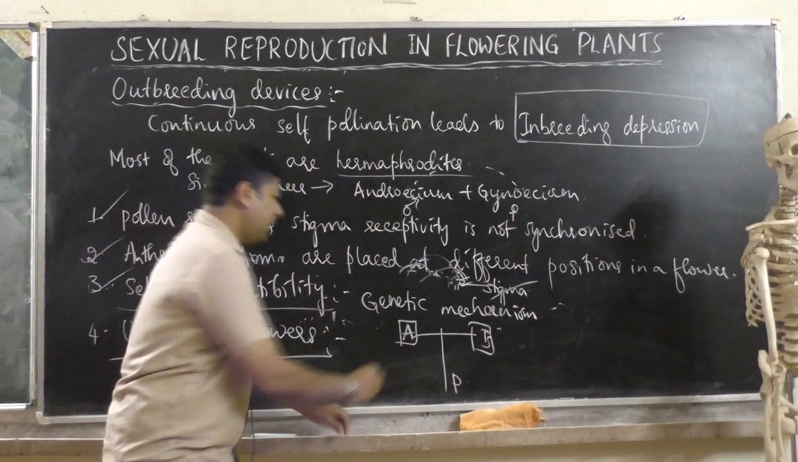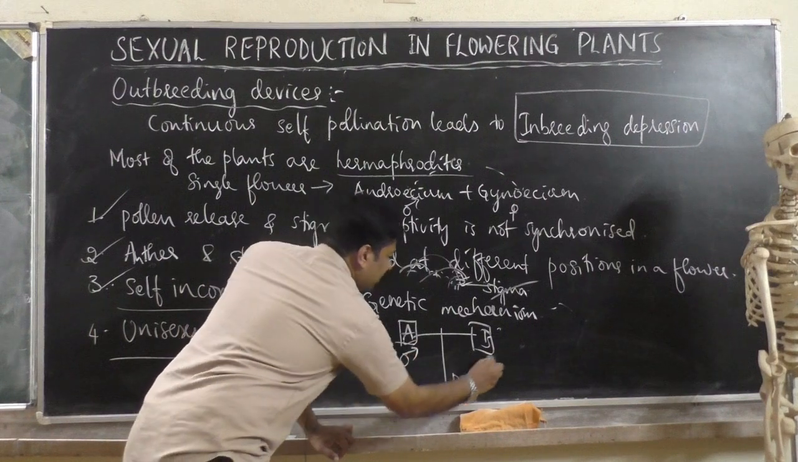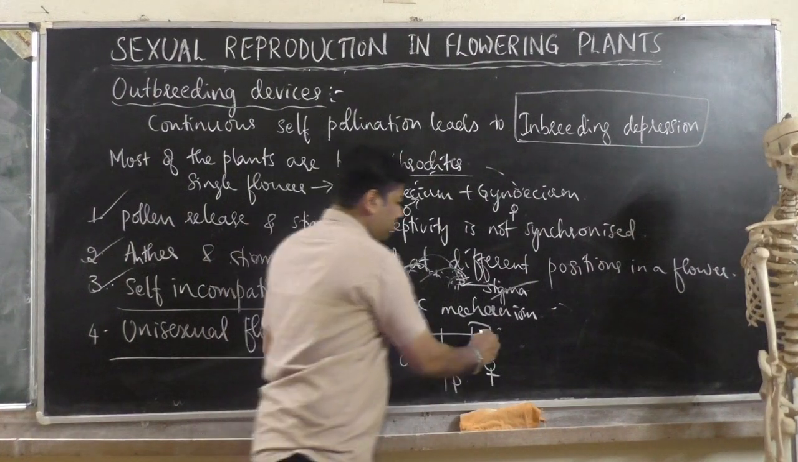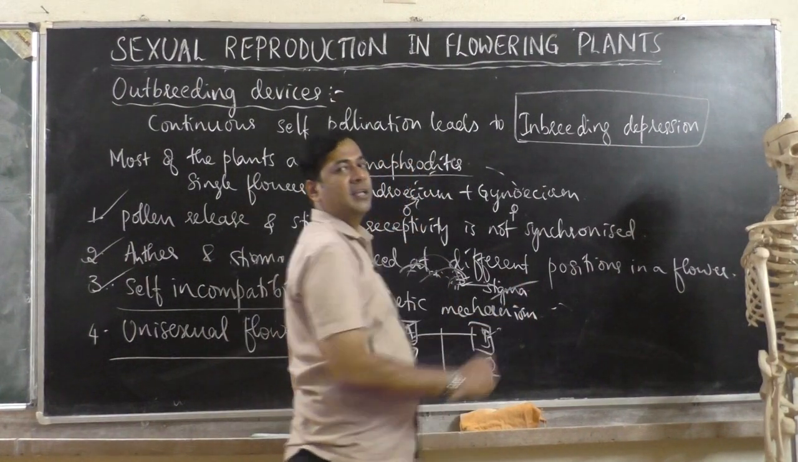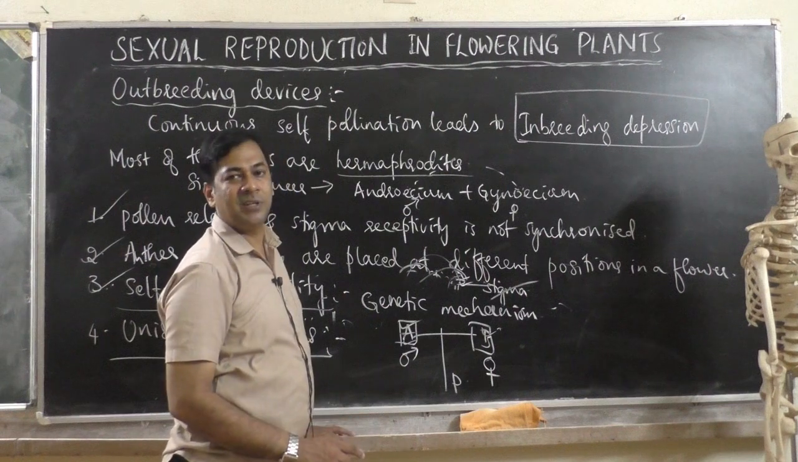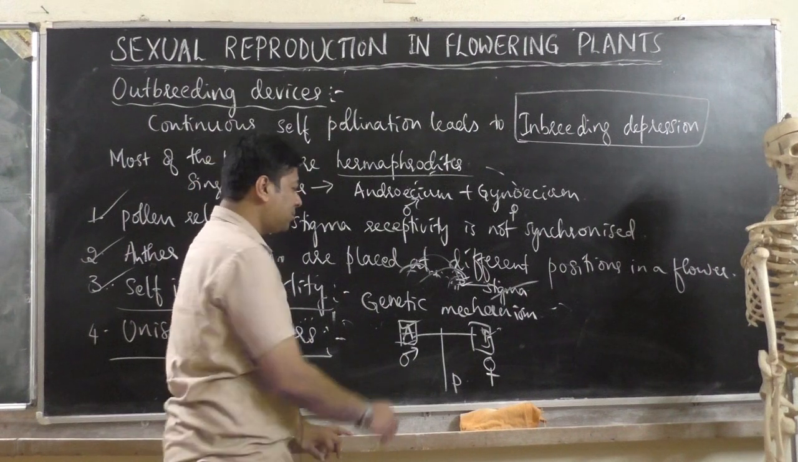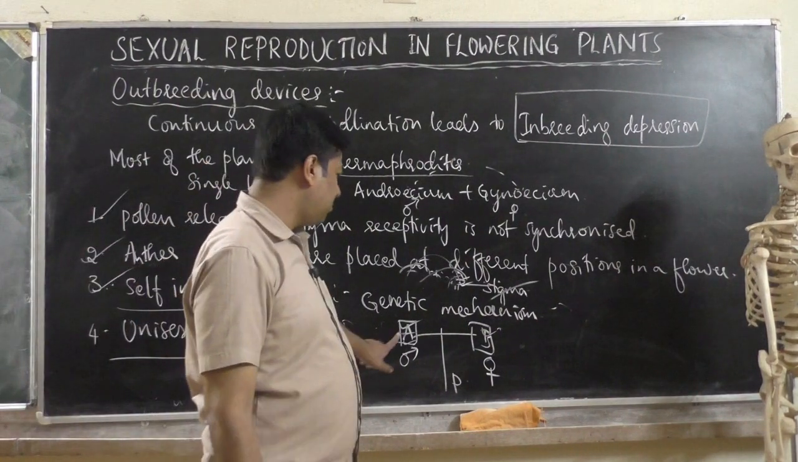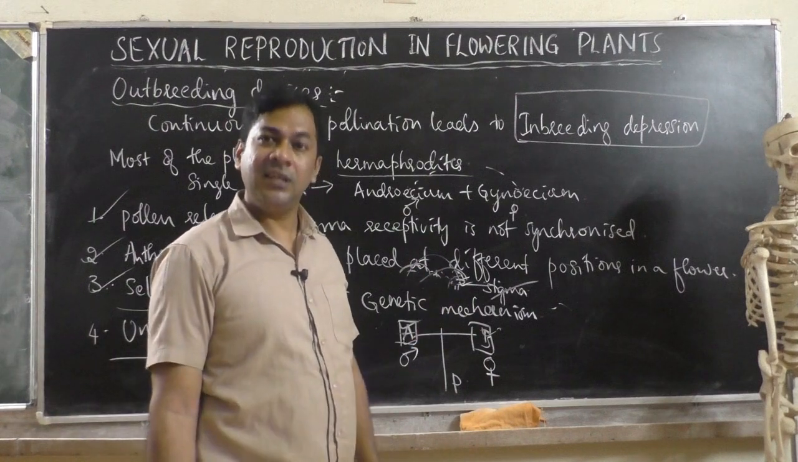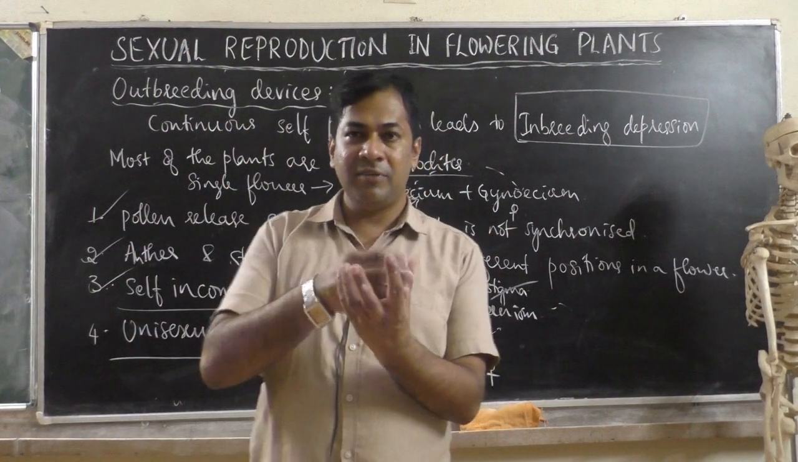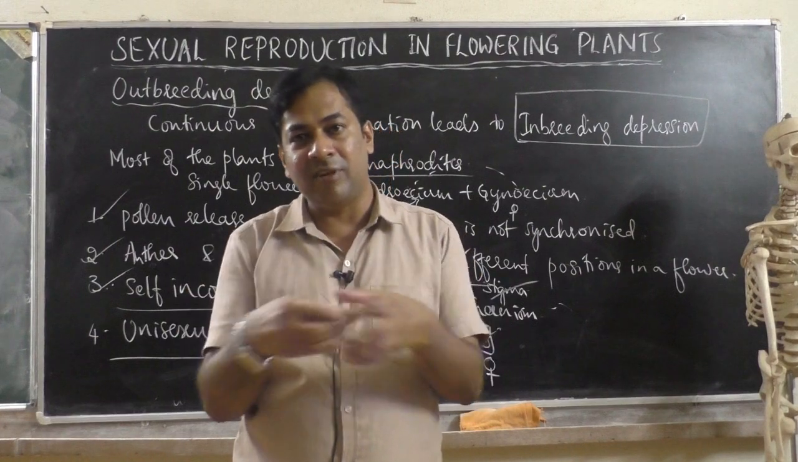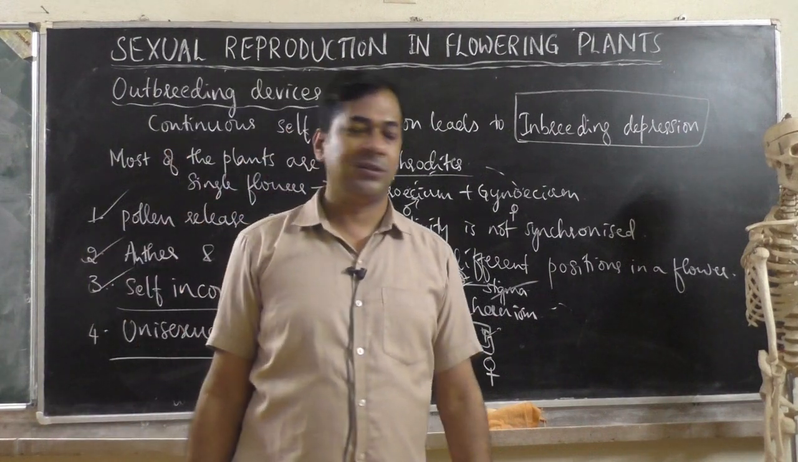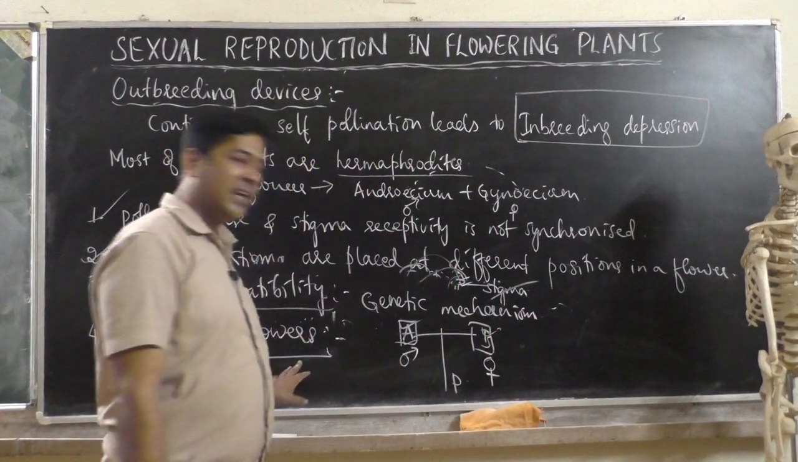Imagine A is a male flower and B is a female flower. Male flower means it has only stamens. Female flower means it has only pistil or gynoecium. So what is the chance for self-pollination? No self-pollination, because the plant is producing unisexual flowers. Unisex means single sex. If it is bisexual, male and female both are there, then self-pollination will happen within the same flower. But male flower is different, female flower is different, so there is no chance for self-pollination. This is one method of avoiding self-pollination.